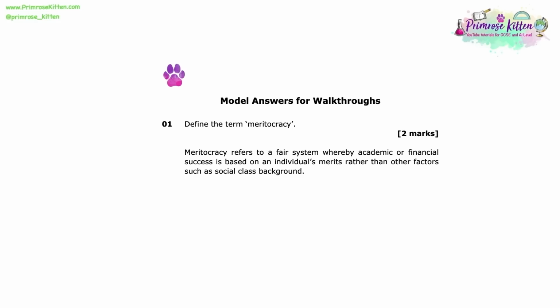Initially, it refers to meritocracy as a fair system, which ensures that you can achieve 1 mark out of 2, and then supports this by arguing that a fair system means it is one that is based on an individual's merits rather than other factors such as social class background.